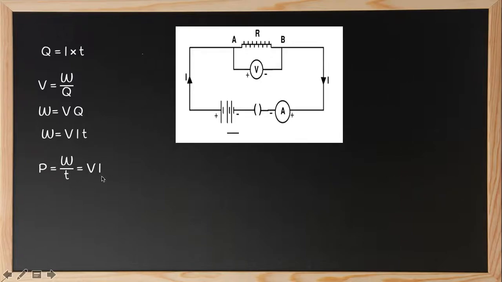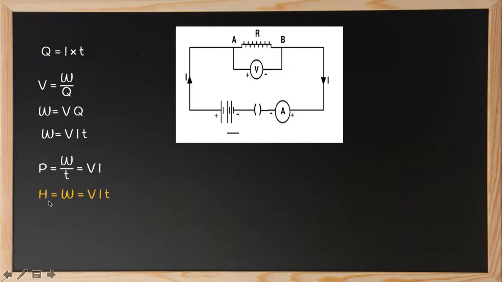So P is equal to VI. The energy supplied to the circuit by the source in time T is P into T, which is nothing but VIT.